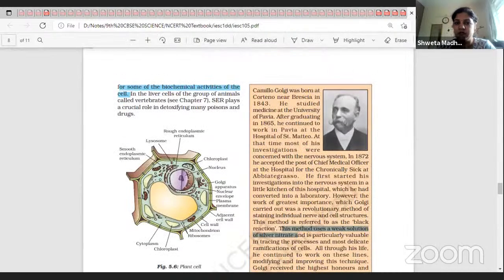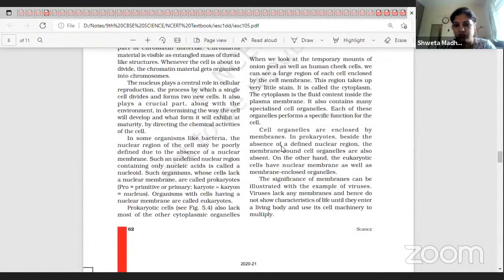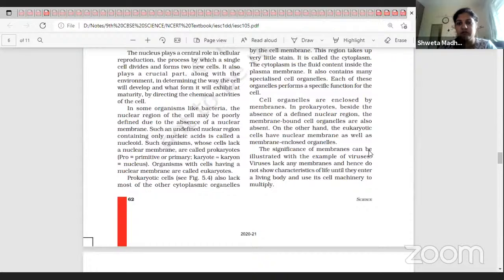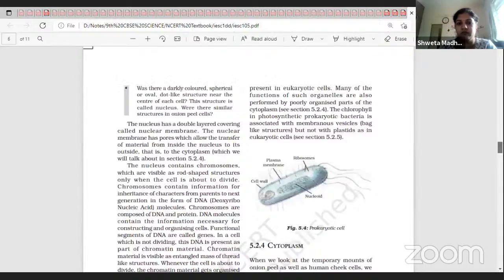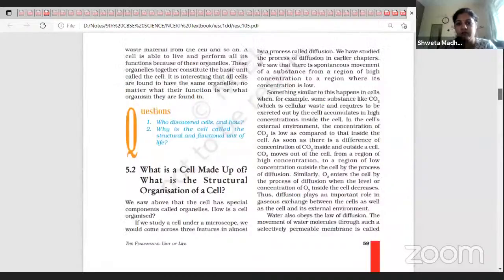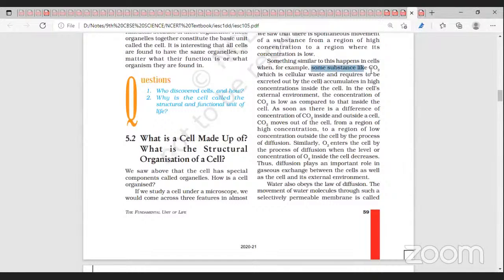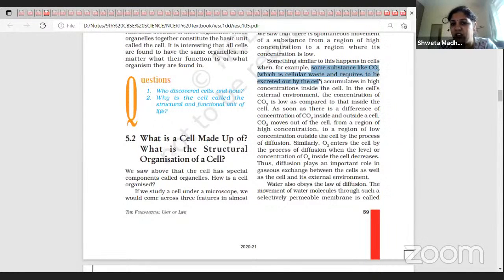They are mentioned here in the first page. Some substances like CO2, which is waste and needs to be excreted by the cell, accumulate in higher concentration inside the cell.